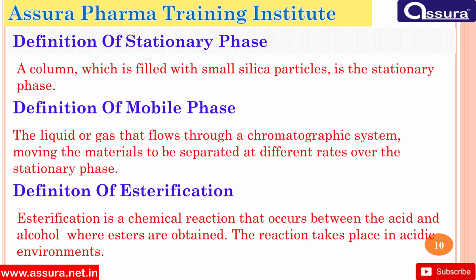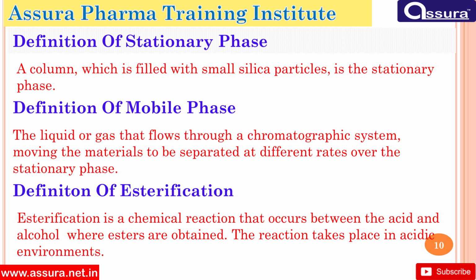Definition of stationary phase. A column which is filled with small silica particles is a stationary phase. Definition of mobile phase. The liquid or gas that flows through chromatographic system, moving the materials to be separated at different rates over the stationary phase.